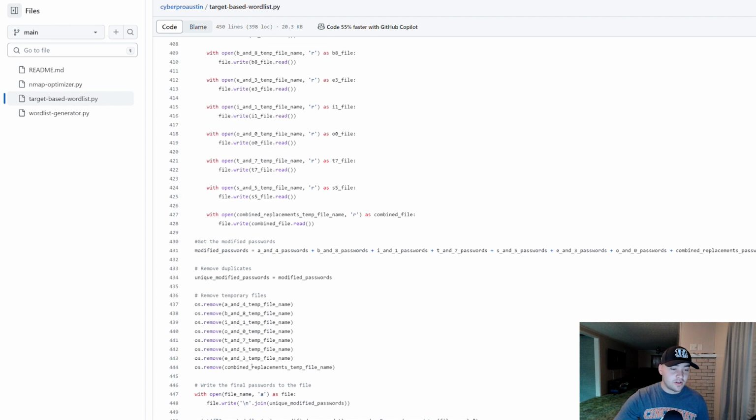everything in there. The remove duplicates function, I said this in last week's video. If you didn't see that, it was something I was trying to do that would basically remove duplicates within this, because not every password is going to have an O in it, but we're going through and running that O and replacing it for every single one of them.